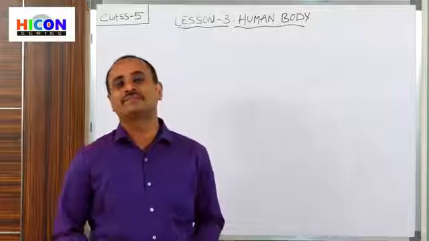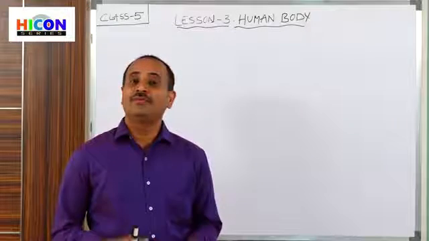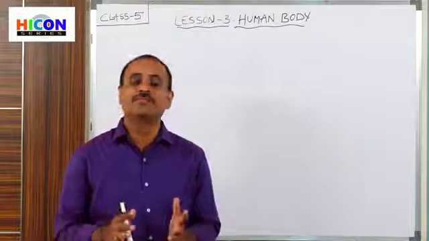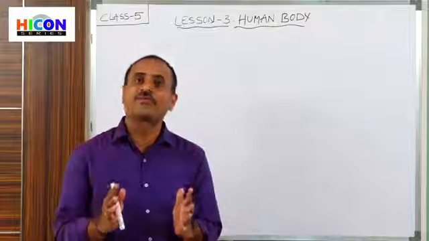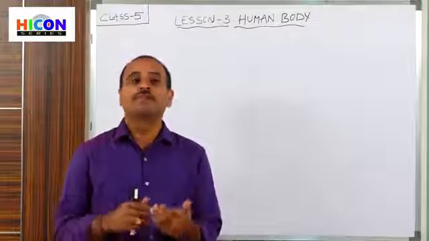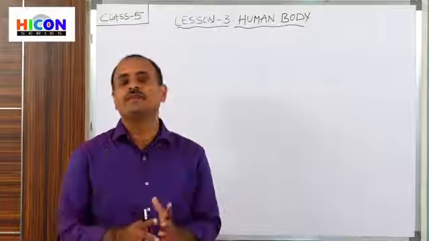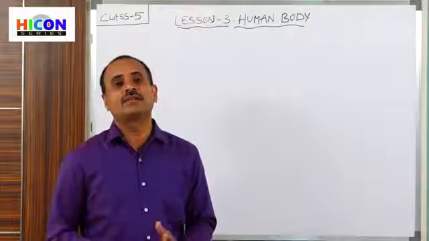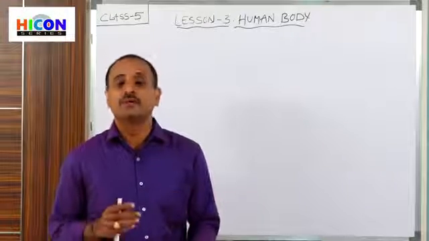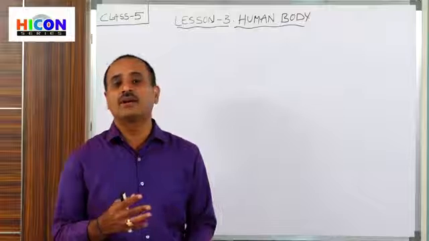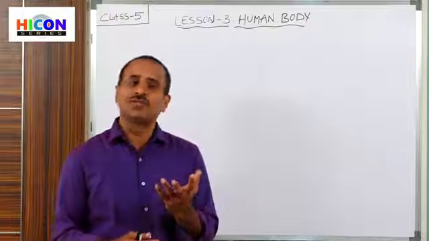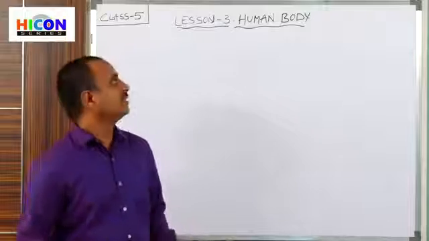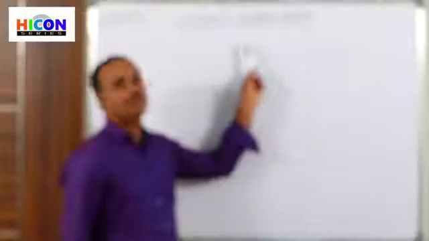Children, good morning. In the previous episode, we discussed the second lesson, that is, life of animals. In that chapter, we discussed the different types of animals based upon their food habits. We also discussed the types of animals that are herbivores, carnivores, omnivores, and insectivores, and also examples for those types of animals. Now, in this episode, we are going to discuss the third lesson, that is, human body.